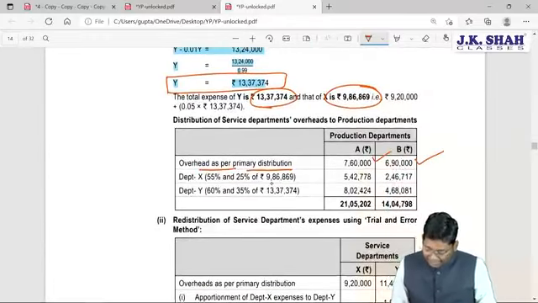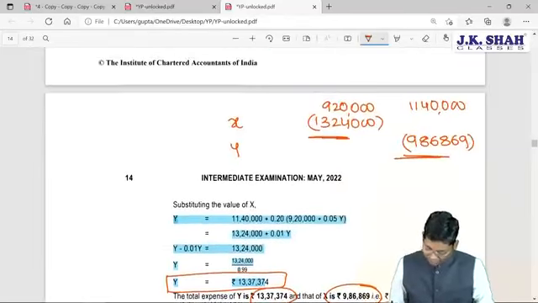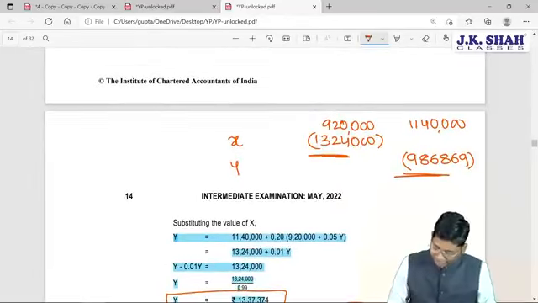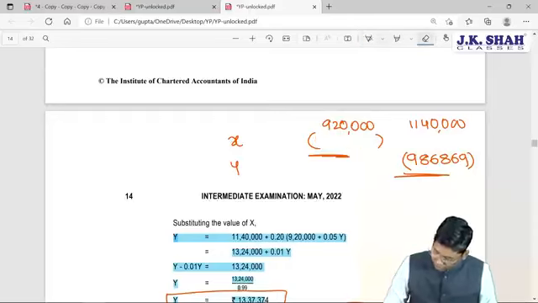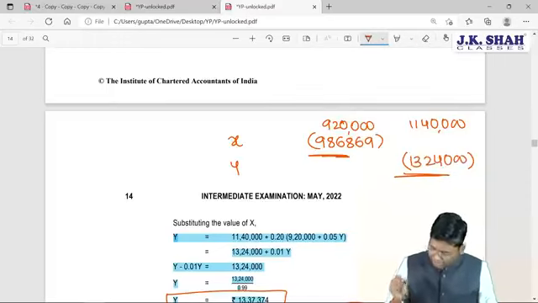Now, 9,86,869. Extremely sorry, this is the department X value. The department X value is available with us. I have recorded the amounts in reverse here. So here it will be 9,86,869. This is the value of X which you have got, and here the value of Y, we are going to put 13,24,000.